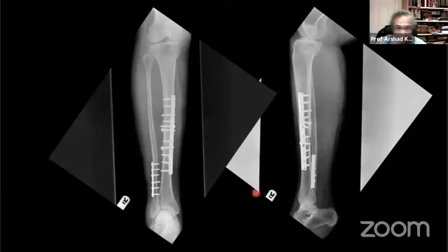The only thing that I've tried, which I would still like to use, and now that we are out of the EU, I might be able to go back to it, is an HA coated wire. I know I was asked to show only 3 cases. I've now sneaked one in.